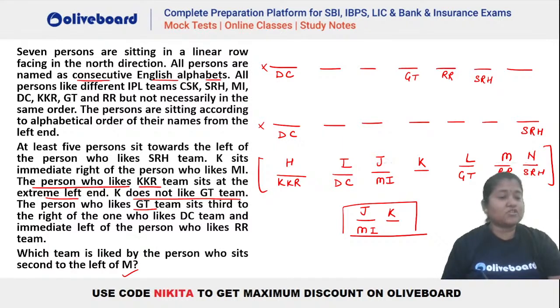Now the question was, which team is liked by the person who sits second to the left of M? So who is second to the left of M? You can see that's your K. And which will be that particular team? You can see the only team that is remaining. Which team is remaining, guys? CSK. I guess CSK is remaining. So K will be CSK here. Okay, so that will be the answer. I hope this is clear. So second to the left of M, we have K and K will be the one who likes CSK.